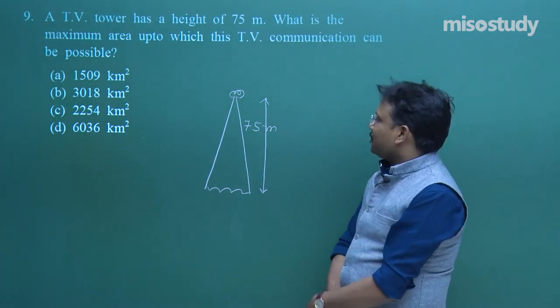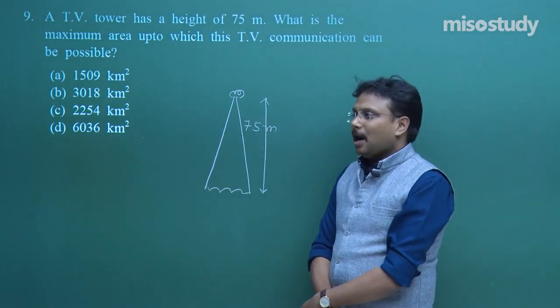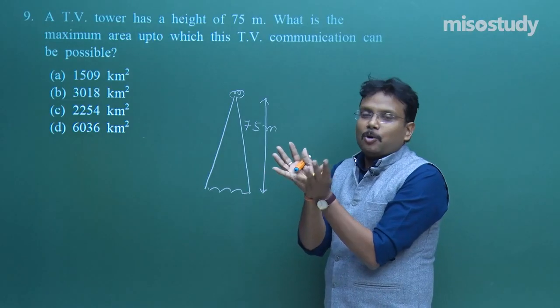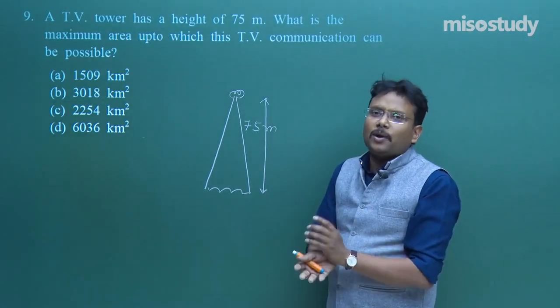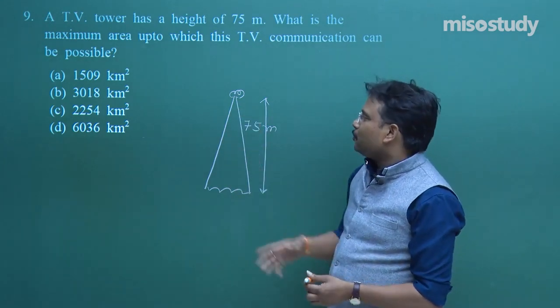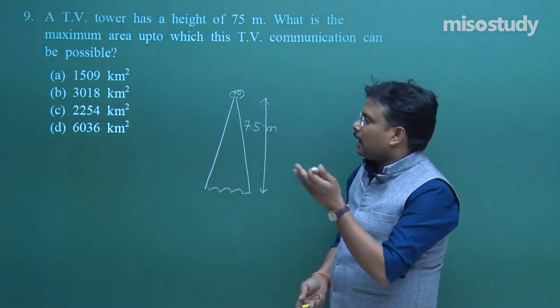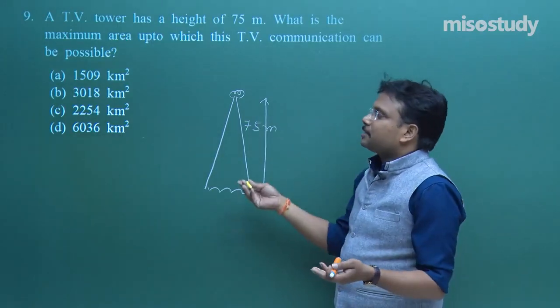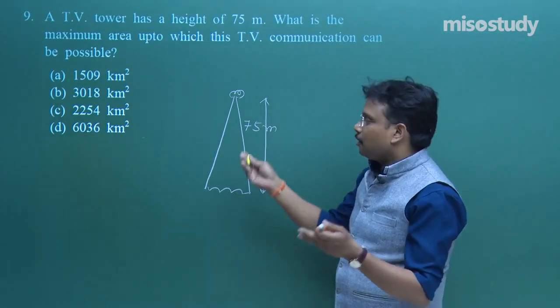Nowadays this is almost discarded, because now you have a digital set-top box at your home, a very small parabolic shape antenna known as a dish antenna, and satellite communication. It was used like 10-15 years back. But the question is there, so let us try to find out the correct solution of this problem.